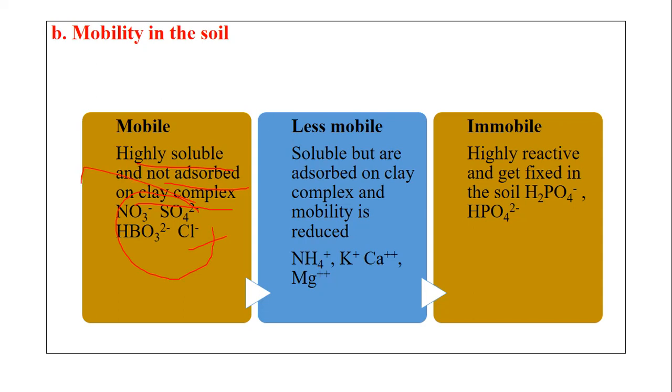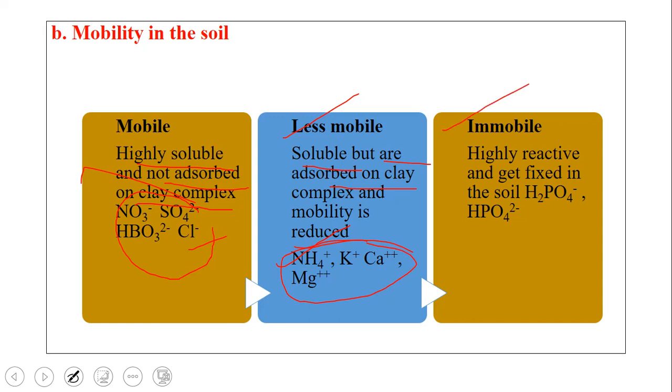So these four nutrients are highly mobile, that means highly soluble in water, and they can move easily from one place to another, and they do not get attached to the clay complex which is present in the soil. Second one is the less mobile, which are soluble but are adsorbed on the clay complex. That means mobility is there, solubility is there, but part of it is adsorbed by the clay complex, and mobility is reduced. Such nutrients are these cations: ammonical, potash, calcium and magnesium.